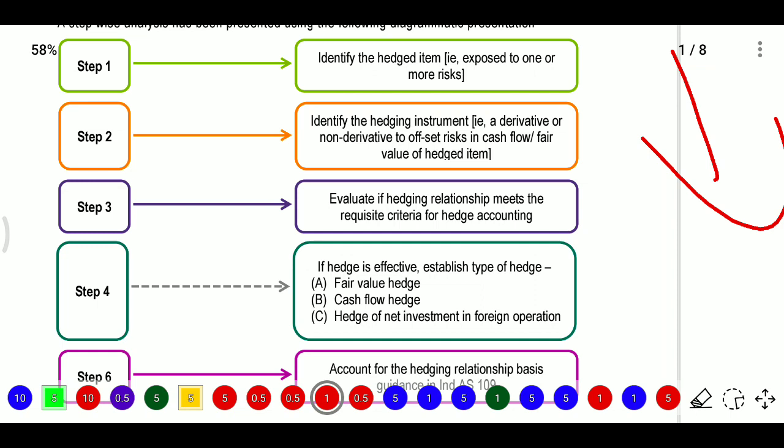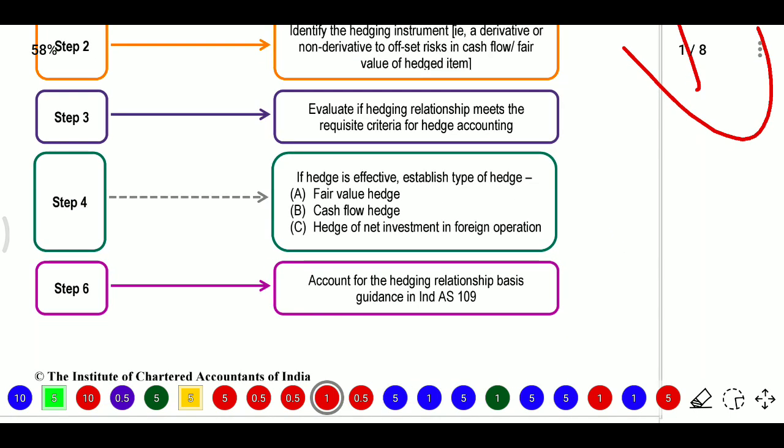And step 4, if the hedges are effective, establish the type of hedge. In type of hedge we have three types: one is fair value hedge, another is cash flow hedge, and another is hedge of net investment in foreign operations. So we need to identify which hedge is effective for the identified hedge.